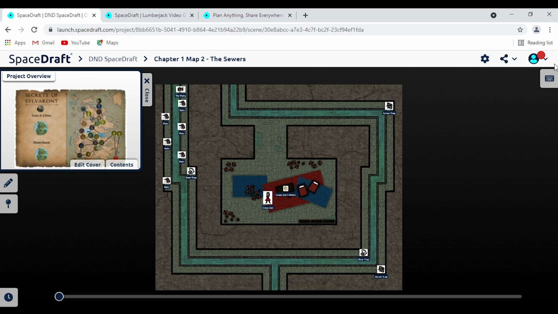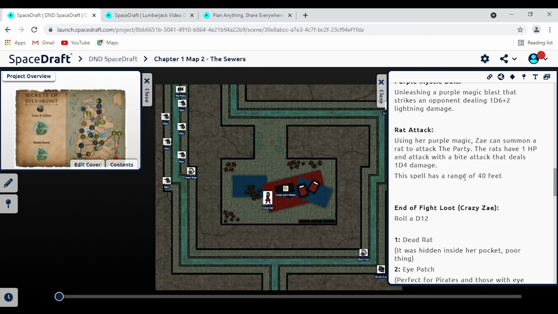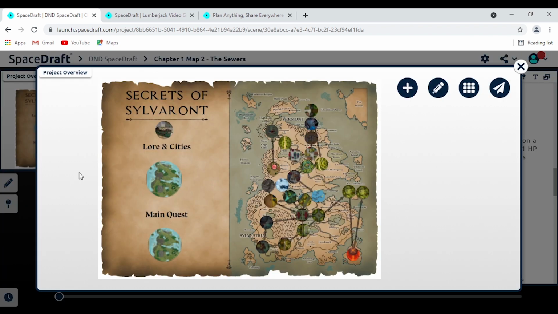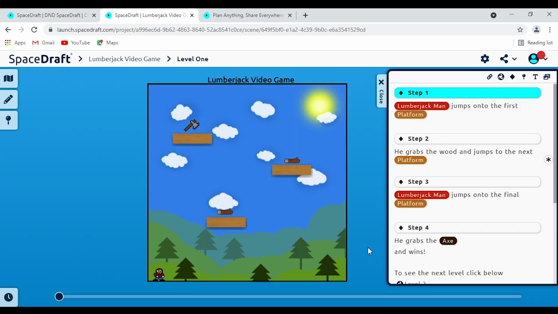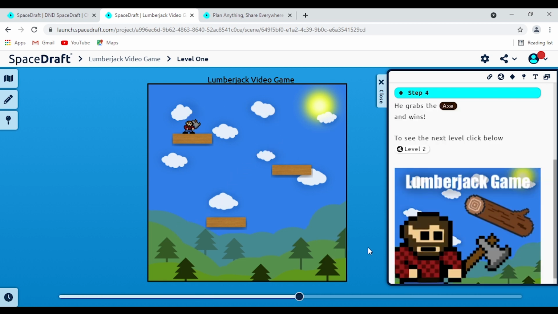You can also easily write in stats, story, and pretty much anything else that you need for your next session of the game. Unfortunately, we don't have time today for me to walk through this entire project, but instead, let me walk you through how I made another game. We'll be building this one together today, and I'll show you how SpaceDraft can improve your ideation and design process and help you plan, pitch, share, show, and sell any game that you have in mind, no matter how crazy.